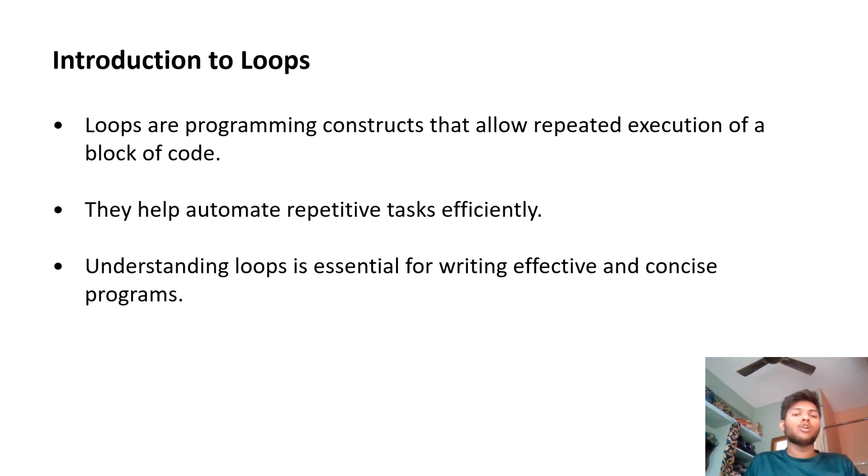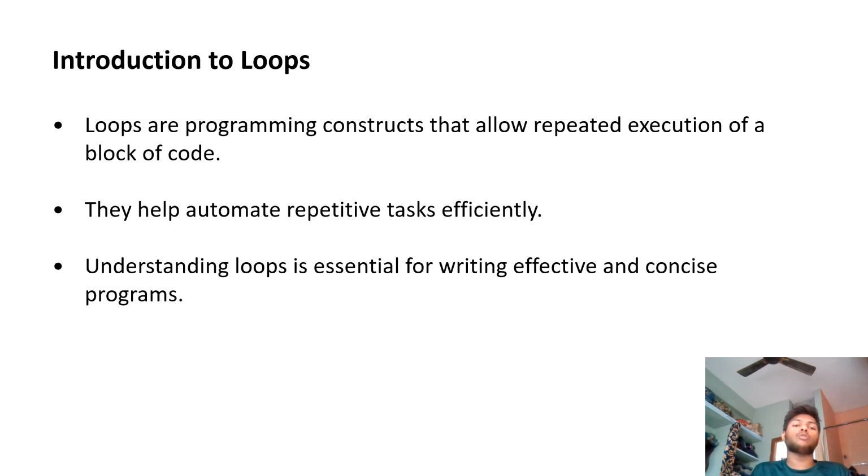a loop. Loops are a programming concept that allow the repeat execution of a block of code. They help automatically repeat the tasks efficiently. That means the given source repeats several times without any errors. Understanding loops is essential for writing efficient and concise programs. Basically, loops are two types: while loop and for loop.